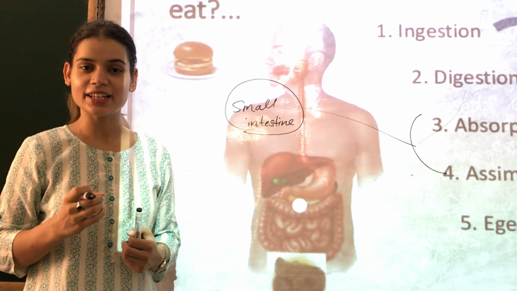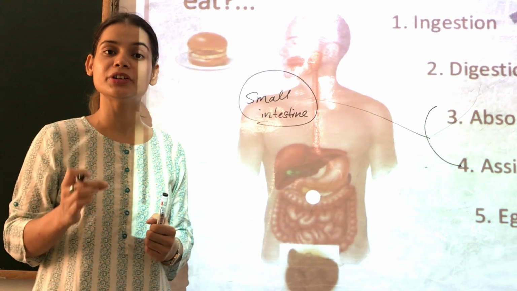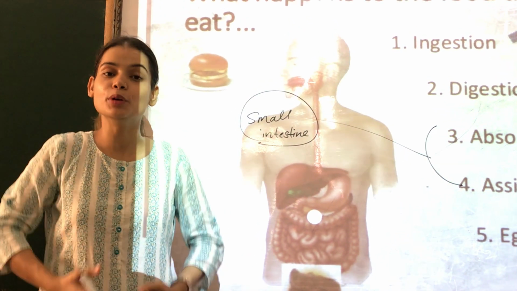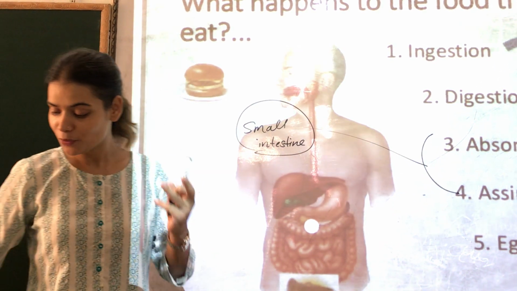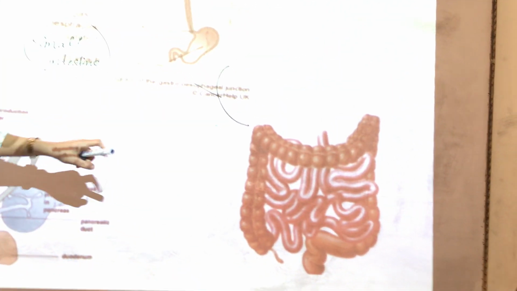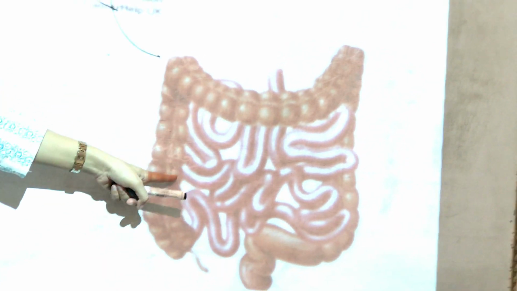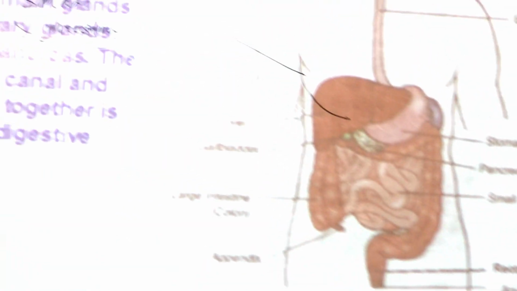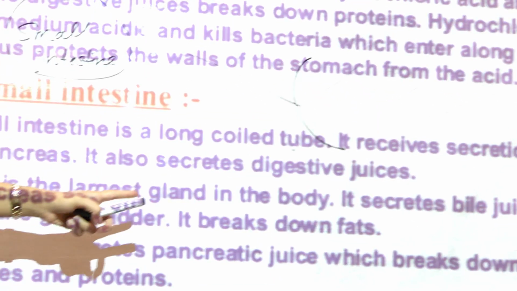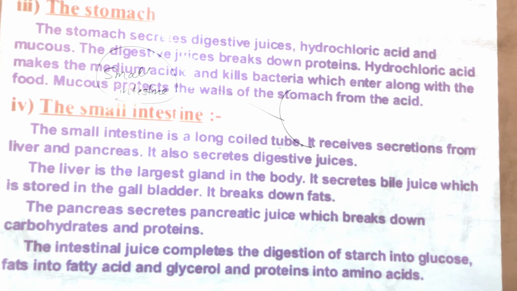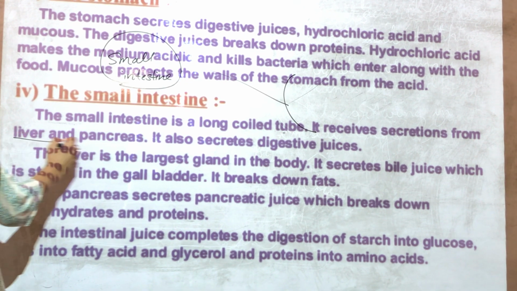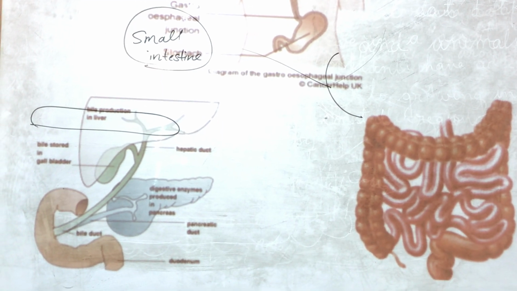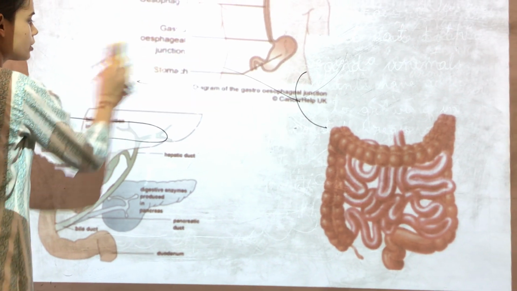The small intestine is about 1.7 meters long, and it is in the shape of a coil, and it is sitting just below your abdomen area. If you want to see it, here's a picture of small intestine. It is just like this, and it is sitting just here in your body. So this small intestine is a long coiled tube, and it receives secretion from liver and pancreas. So liver and pancreas are the true friends of small intestine.